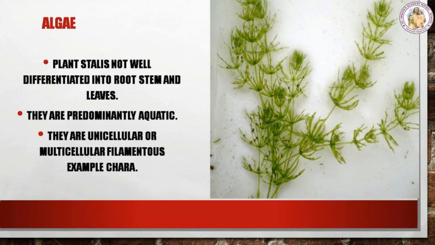Next we are going to see algae, the plants which do not produce seeds. Here algae is thallus. They are not well differentiated into root, stem, and leaves. They are predominantly aquatic. They are unicellular or multicellular filamentous. Example, Chara.